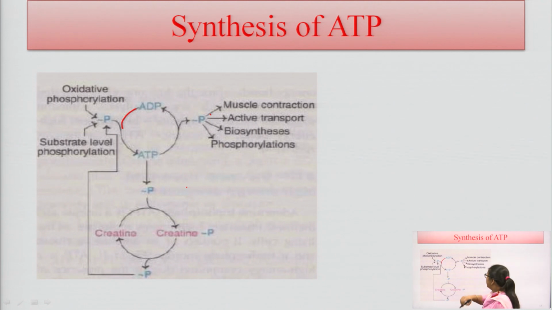So, this is the basic synthesis process of ATP, where ATP and ADP bonds are reacted and formation of ATP occurs here. Whenever a phosphate bond is released from this ATP, creatine is reacted here and creatine phosphate forms. This phosphate is released from the creatine phosphate, and creatine again reacts. So, there is a pathway or cycle for the formation of ATP here.